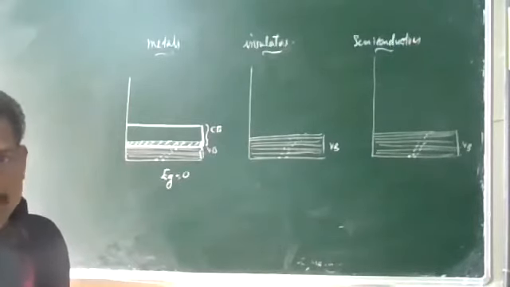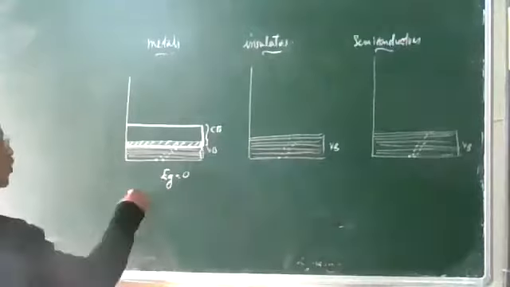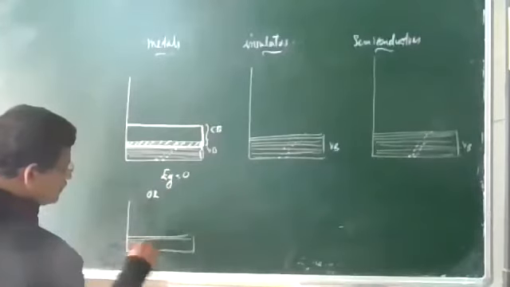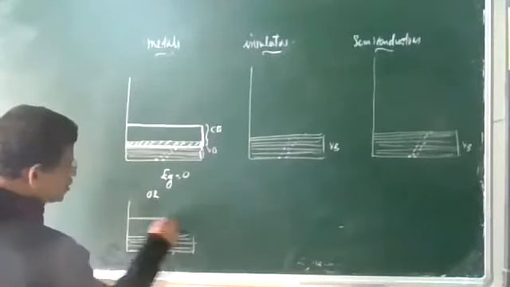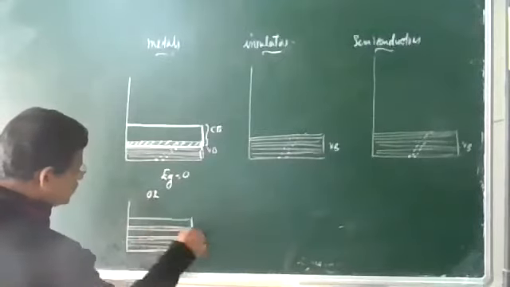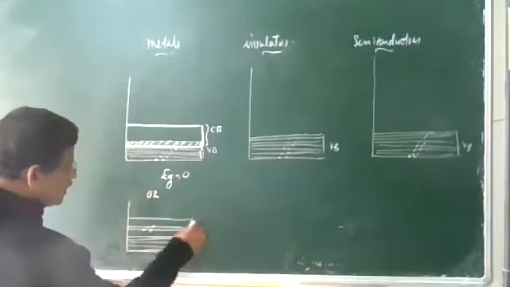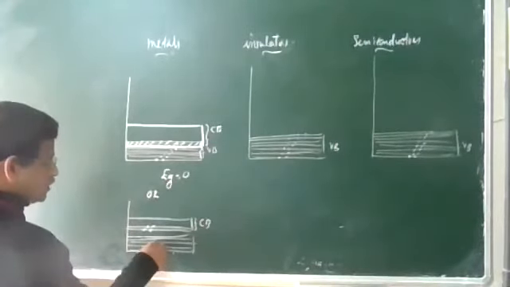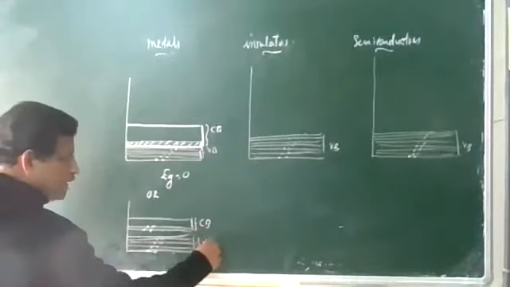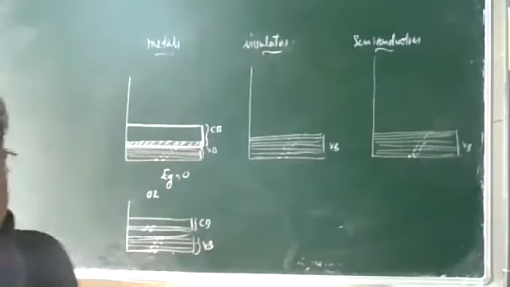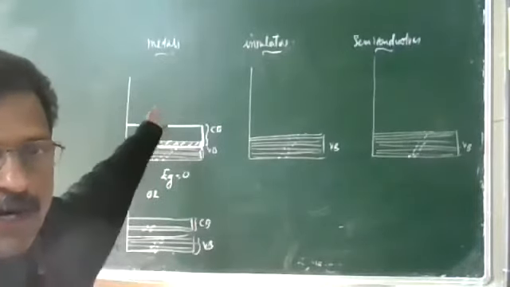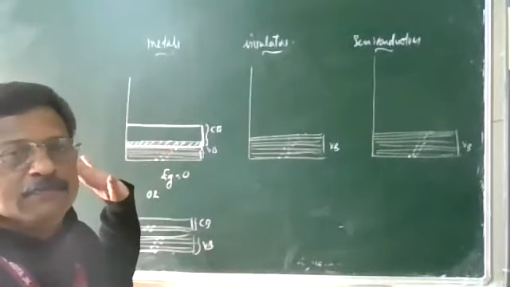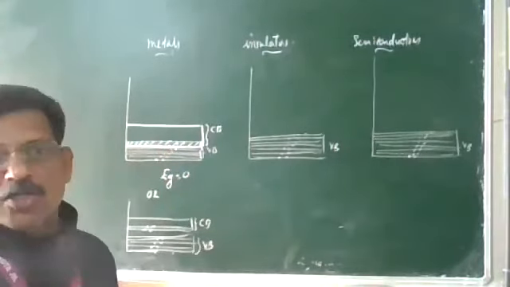So it's overlapping. Another diagram also applies to metals: the valence band is filled and the conduction band may be partially filled. Partially filled means in the conduction band I am showing two energy levels and two electrons are available. So this is another possibility. The conduction band may be partially filled or overlap the valence band. In both situations, some electrons are available in the conduction band, so under an electric field they take part in conduction.